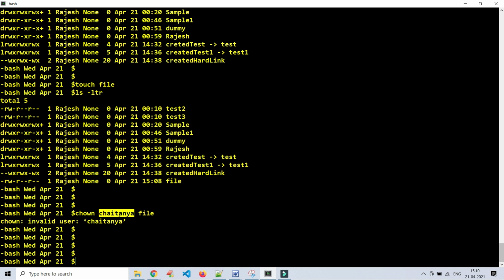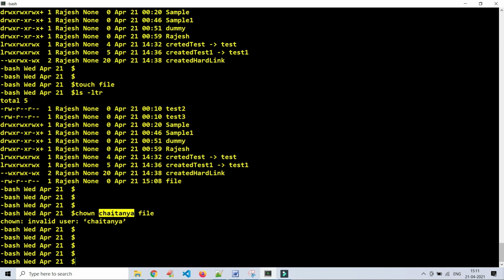Until then, it will treat it as an unknown user, because this user is not available on the file system. Only the admin, sysadmin, super user or root user can create users. There is a command called adduser, but we don't have access here.